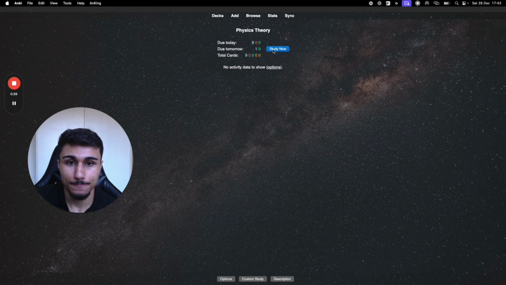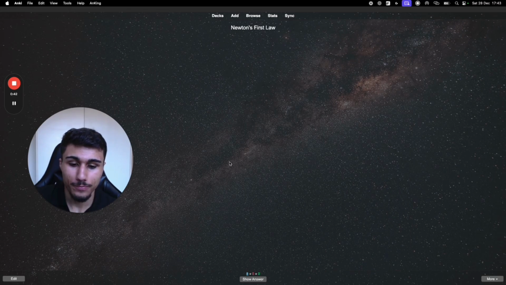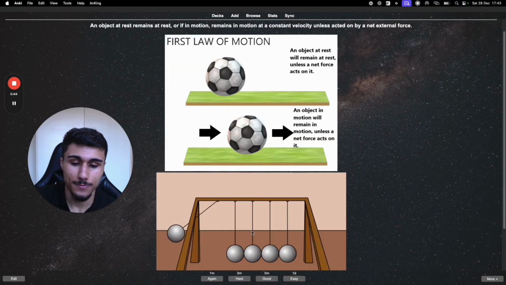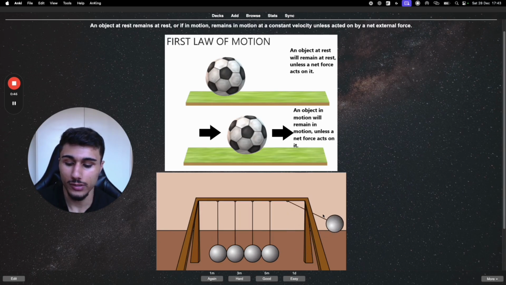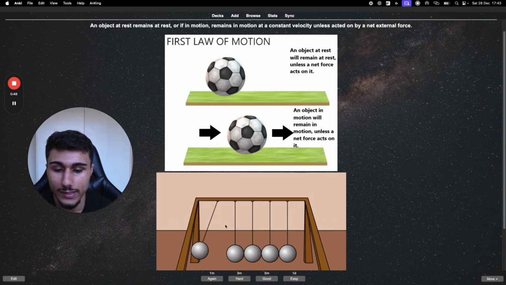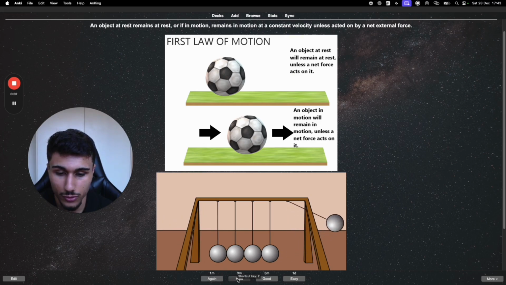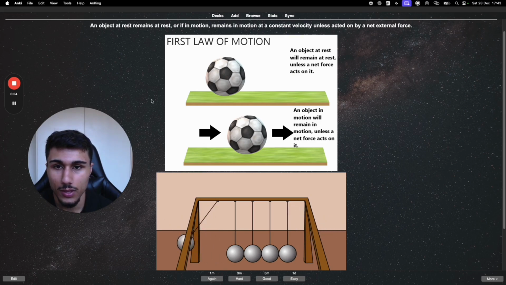Study now. Watch the progress bar, by the way. Space bar or show answer. Now you can either click on them or you can click 1, 2, 3, 4. I just click 1, 2, 3, 4. So 2 is hard. 1 for again. 2, 3, 4 on your thing.